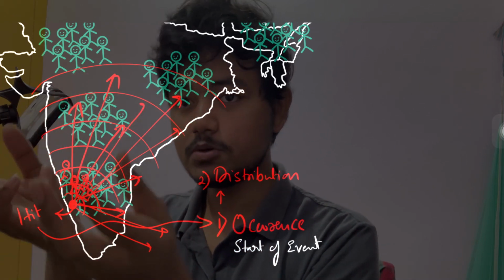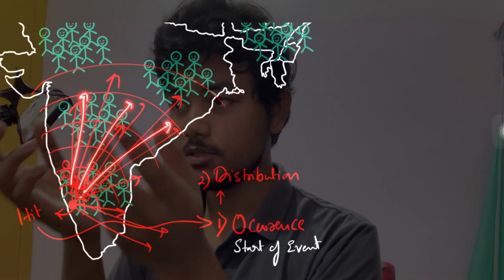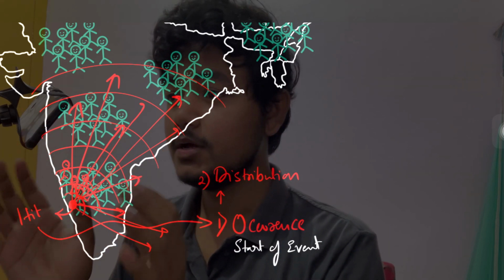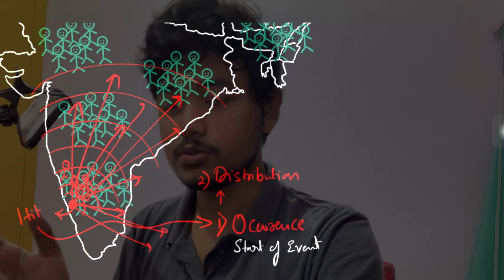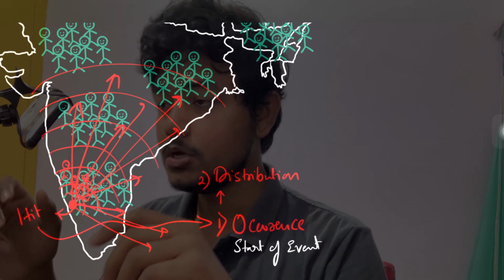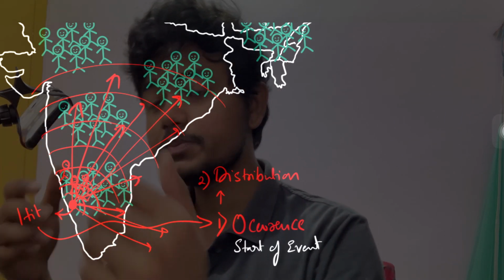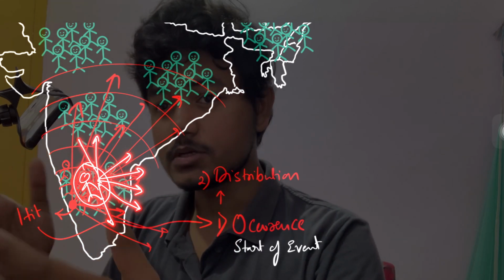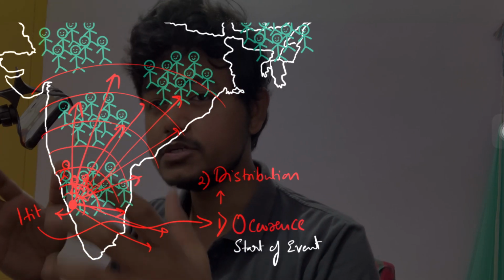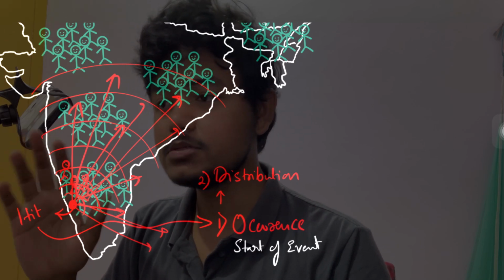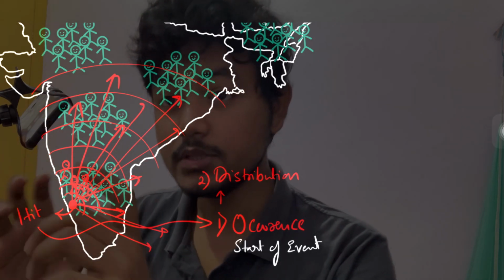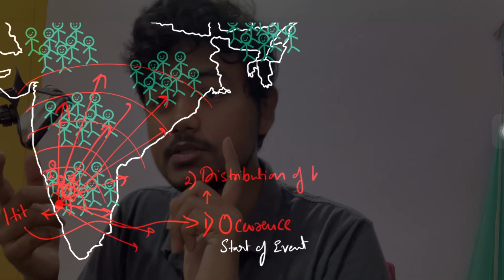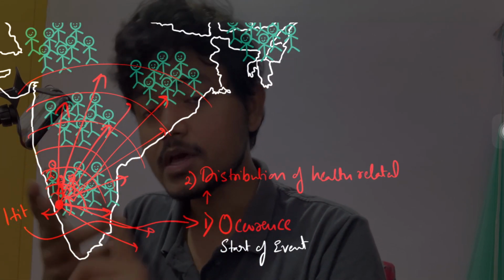So that person who has come back from China, the gift from China, that is the virus, he has come and given to the entire country. So it's like he distributed the virus to the population, to the entire population. So that is the distribution. Now this distribution depends on many things: how the spread is increasing, how fast it is spreading or how dangerous it is. There are many factors which determine this distribution. So in the definition of epidemiology, they use this line: distribution of the health related events, states and processes.